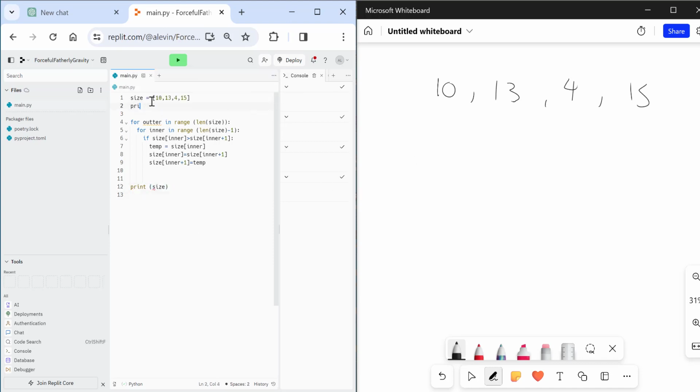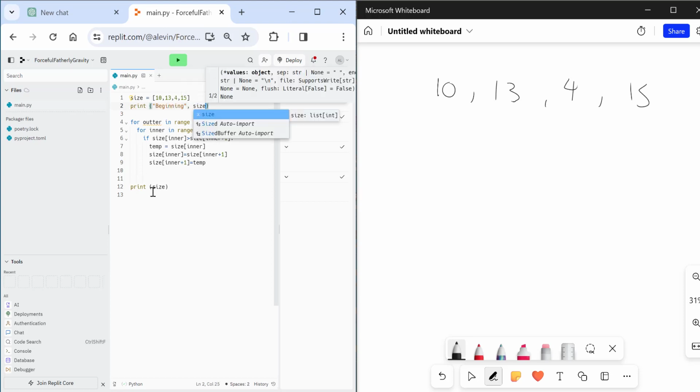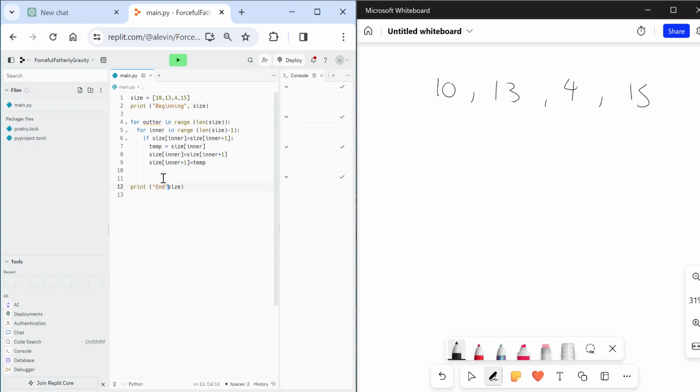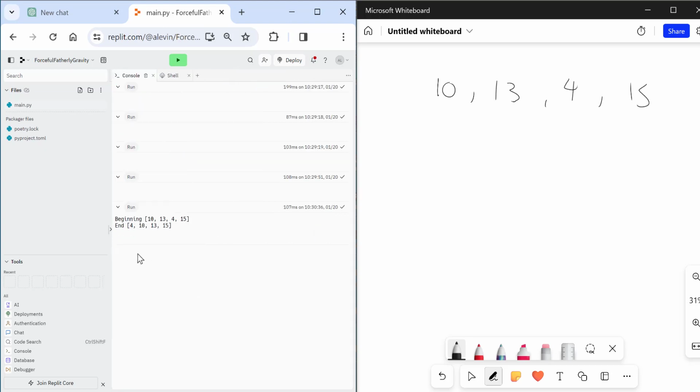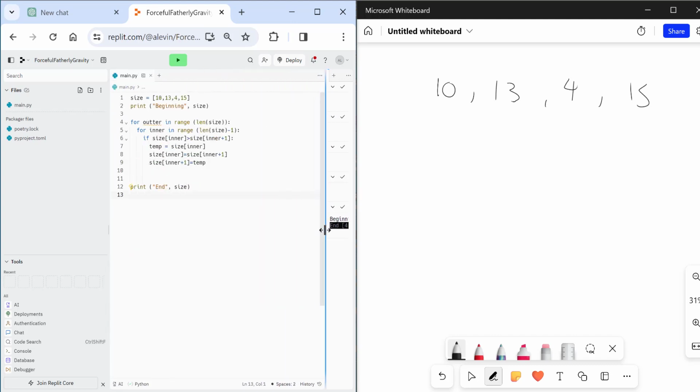So let's do a before and after. So it's print size beginning, before we sorted it out into order. Print size end, after. If I hit run, this is a before and after. Before we sorted it in order versus now it's all in order. Look at that. Beautiful.